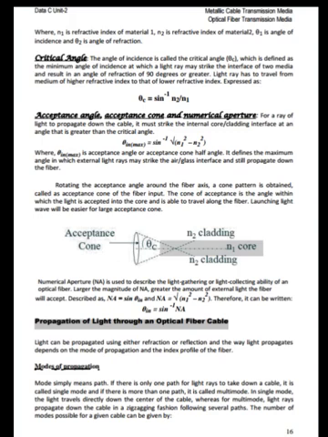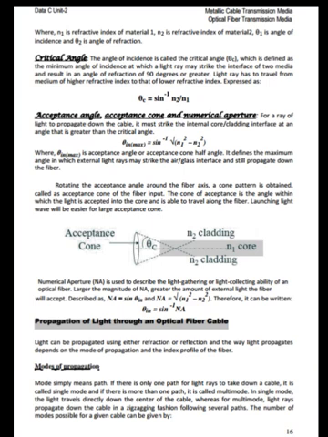Critical angle. The critical angle θc is defined as the minimum angle of incidence at which a light ray may strike the interface of the two media and result in an angle of refraction of 90 degrees or greater. The light ray has to travel from a medium of higher refractive index to a medium of lower refractive index, expressed by the following equation.